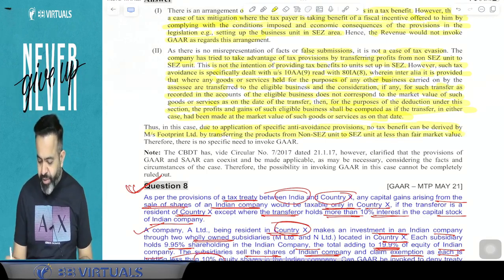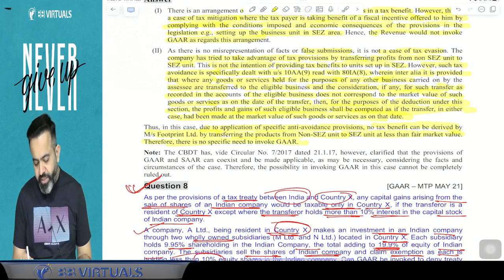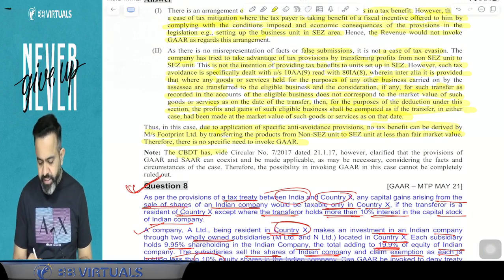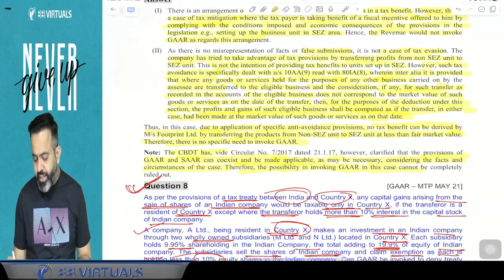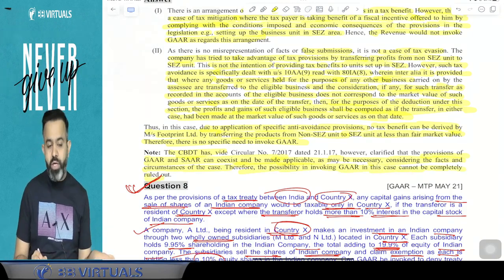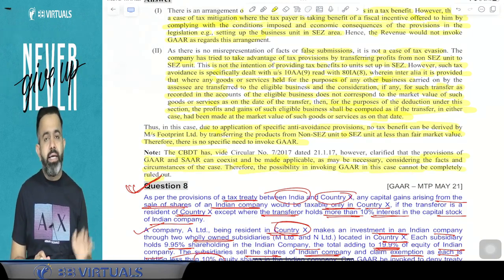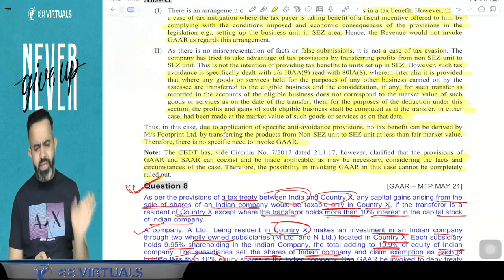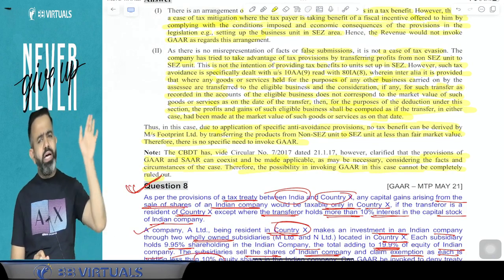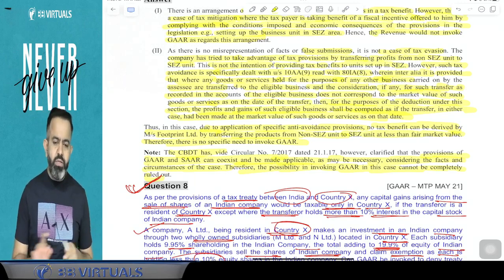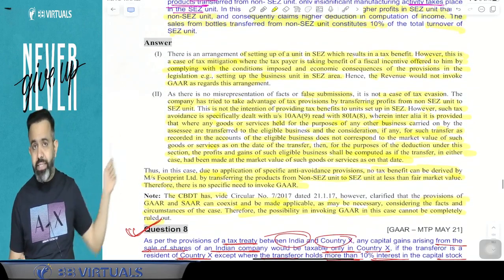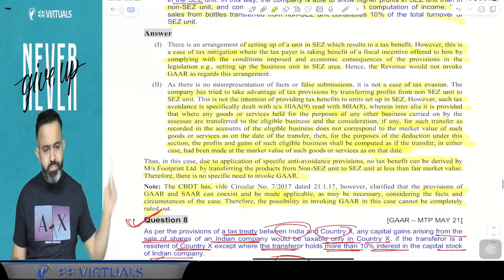Transfer to the SEZ unit at less than fair market value. Therefore, there is no specific need to invoke GAR, but as per the CBDT clarification, the provisions of GAR and SAR can coexist and be made applicable as may be necessary considering the facts and circumstances of the case. The possibility of invoking GAR in this case cannot be completely ruled out because CBDT says that GAR and SAR can coexist, but here specifically SAR is there, so SAR will apply. Done. So this is the question. This was one question they asked in this paper, a 3-mark question, the second question.